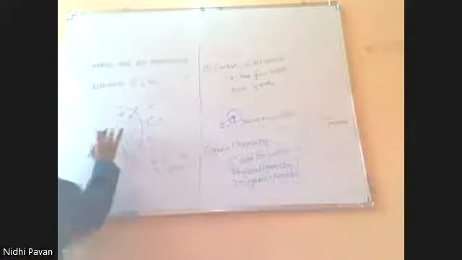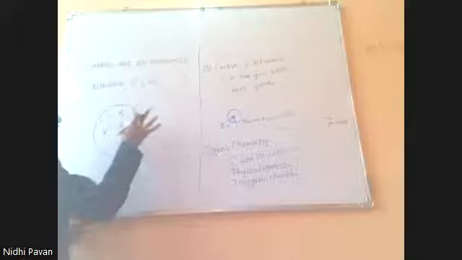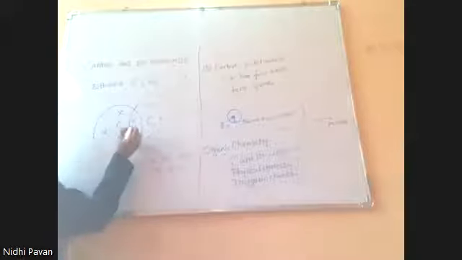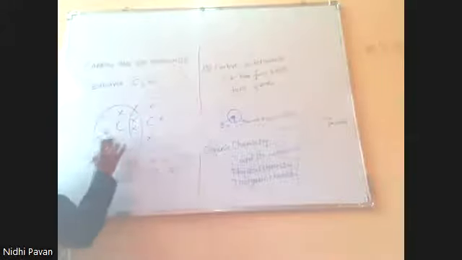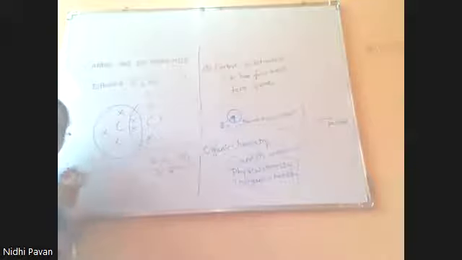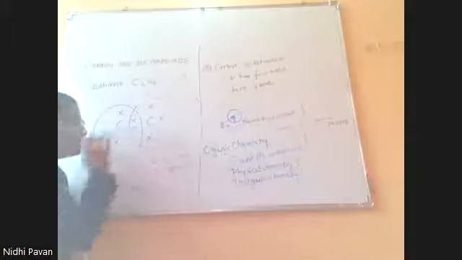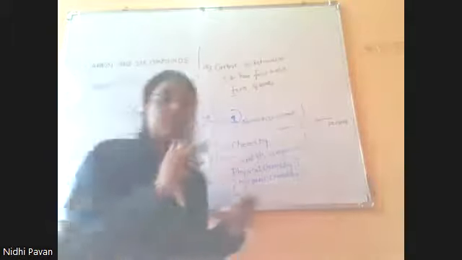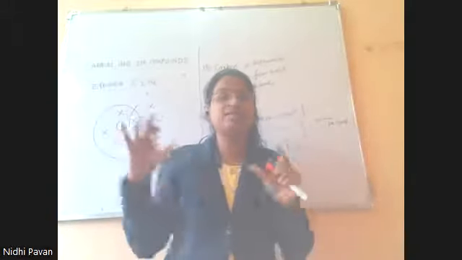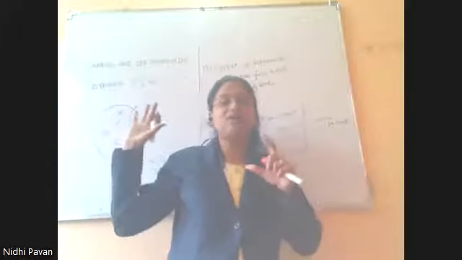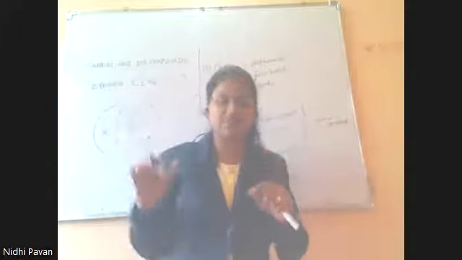As they are bonded, the electrons for this carbon are 1, 2, 3, 4, 5. 5 electrons are there. To make it stable, we need 3 more electrons. Then it becomes 8 electrons in the valence shell, the outer shell.